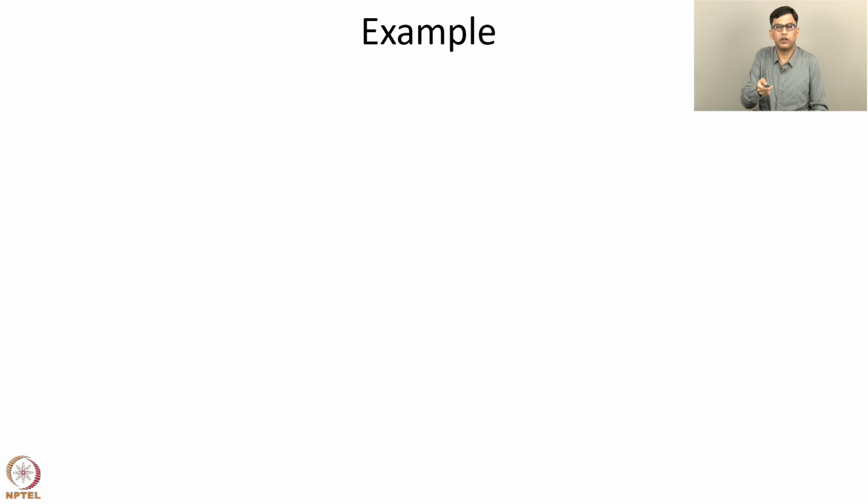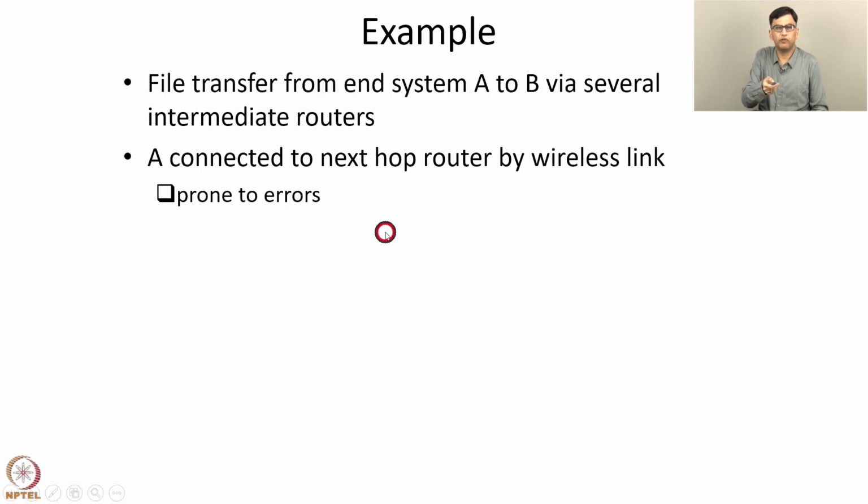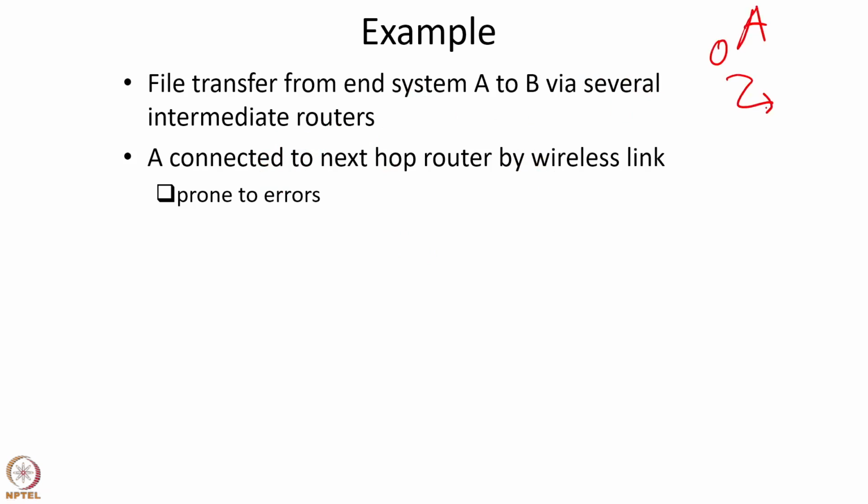So here's an example where there is some loss in performance because of layering. Consider file transfer from an end system A to an end system B via several intermediate routers. A is connected to the next hop router by a wireless link. This is A, and it is connected to the next hop router by a wireless link, and then there are other intermediate routers, and then there is the destination B. So the first link is a wireless link on the path from A to B. So this wireless link is prone to errors.